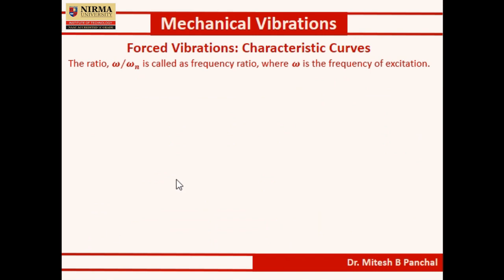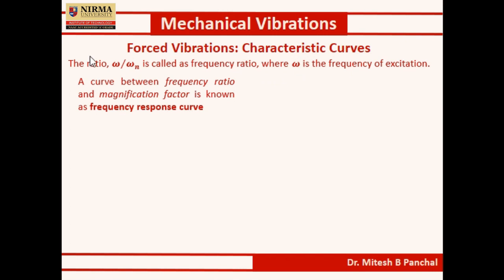The frequency ratio is already defined. The ratio of omega to omega n is called the frequency ratio, where omega is the frequency of excitation. A curve between frequency ratio and magnification factor is known as the frequency response curve.